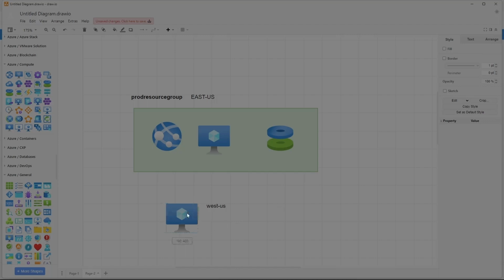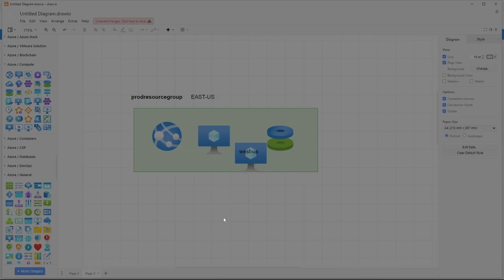In this example, I am creating a virtual machine, which is in West US location, and I am placing this virtual machine inside a resource group, which is there in East US location. Even though your resources are created in a different location, you can move all those resources and keep them in a particular region where your resource group is located.